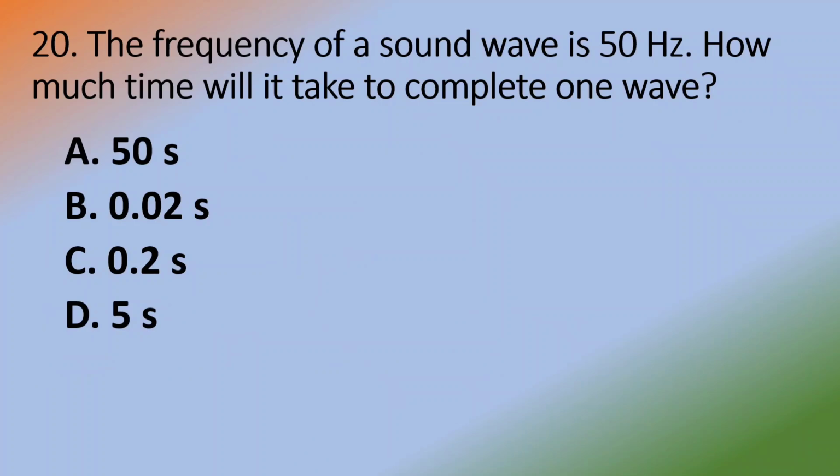Frequency of a sound wave is 50 Hz. How much time will it take to complete one wave? Option B. 0.02 second. You can use the formula time period equal to 1 by frequency. Then the answer will become 1 by 50 equal to 0.02 second.